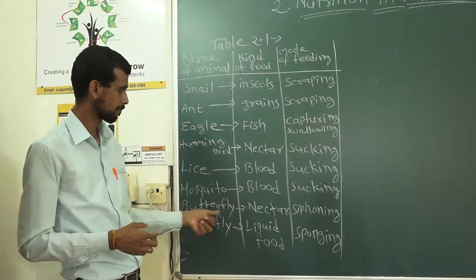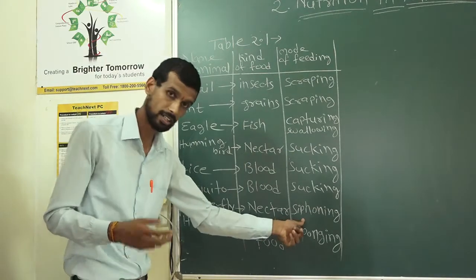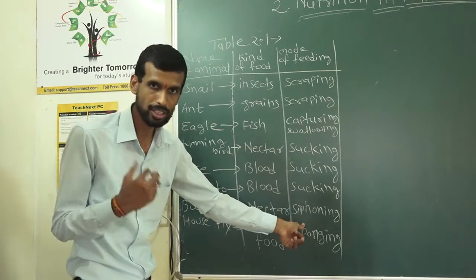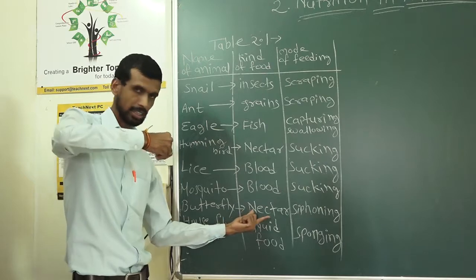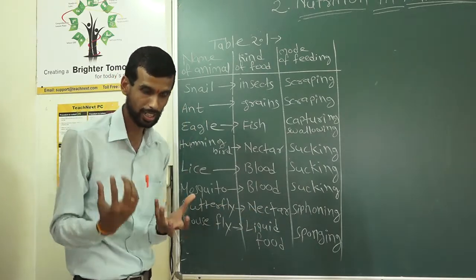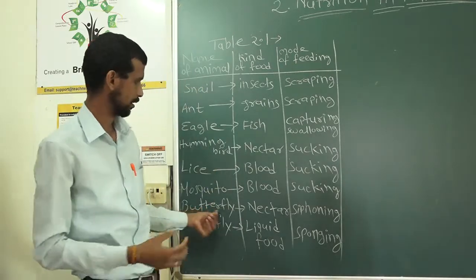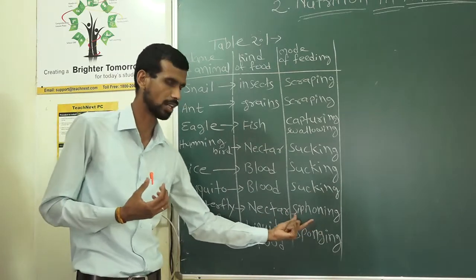Then butterfly, nectar. We have discussed what is meant by nectar. Here the process is siphoning. Siphoning means taking liquid with the help of a straw-like structure, like we drink coconut water with the help of a straw. Butterflies have special straw-like structures by which they take the nectar. It is called siphoning.